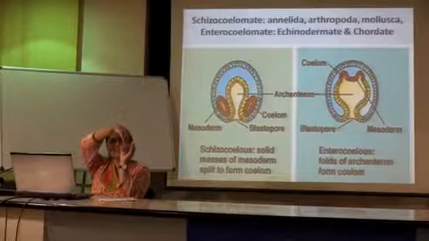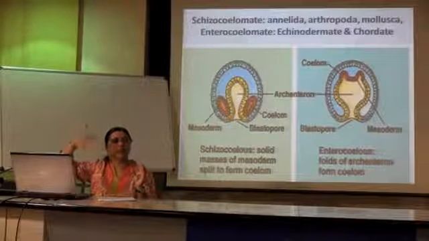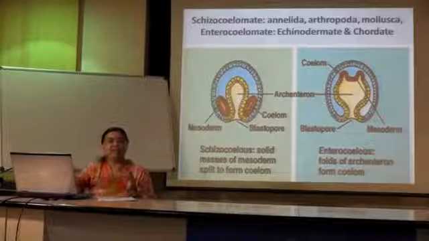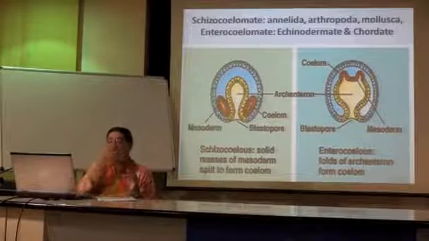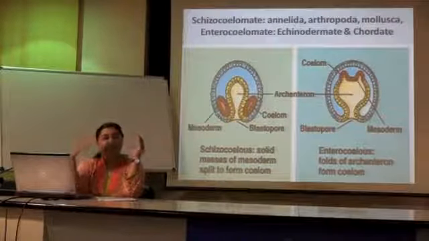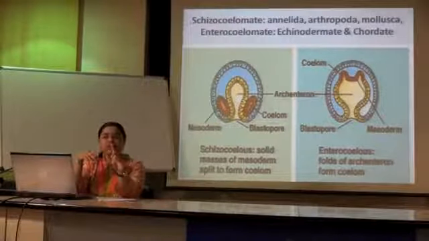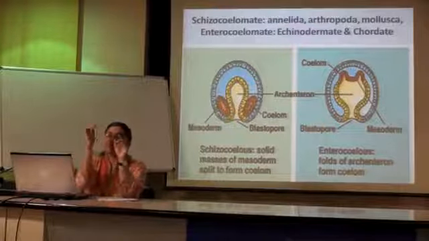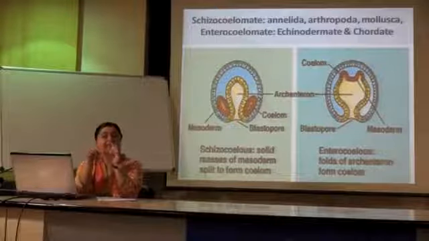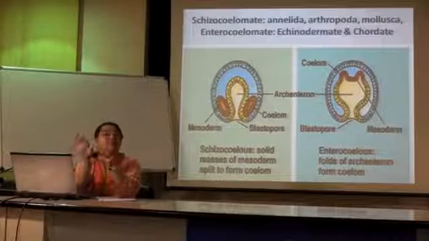It's present inside the body, and it's constantly flickering. It keeps on moving constantly. Unfortunately I have removed that slide. I had a photograph of it, maybe if somebody wants to see it I can show later on. But then you have these cells which have cilia-like projections which are constantly flickering. The way you see the flame of a candle when you burn it, it's little flickery. That kind of flickering movement is seen within the cell, and that's why the cell is named as flame cell. Technically it is a protonephridia.